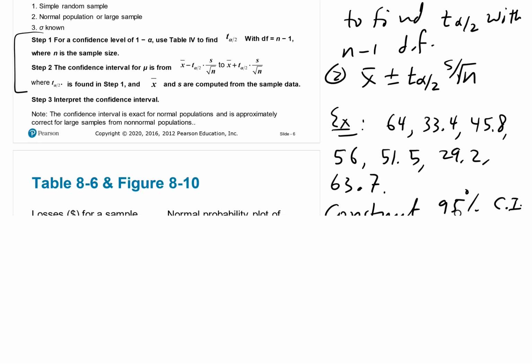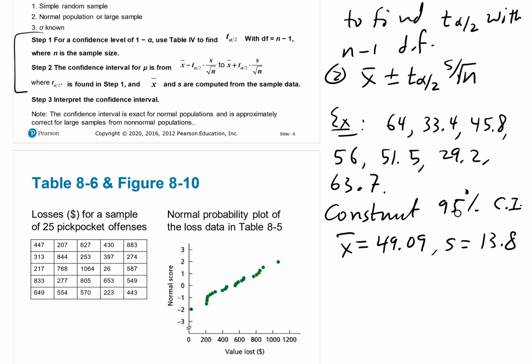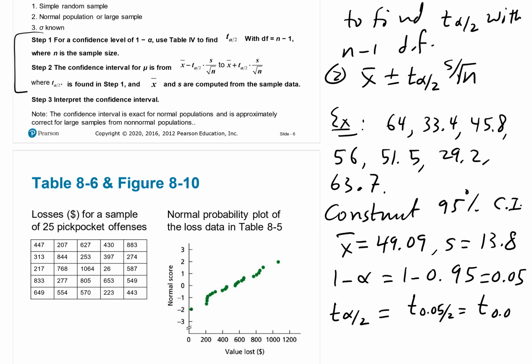So the first thing we need to do is to find the t value. So 1 minus alpha would be 1 minus 0.95, 0.05. So when we want to find the t sub alpha over 2, that's basically finding t sub 0.025. So the degrees of freedom, we have 7 values, minus 1 is 6, and now we need to go to the table and find that out.